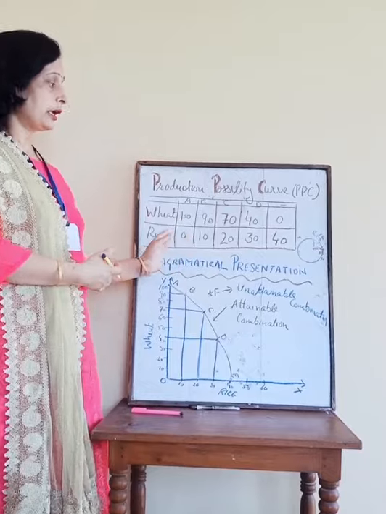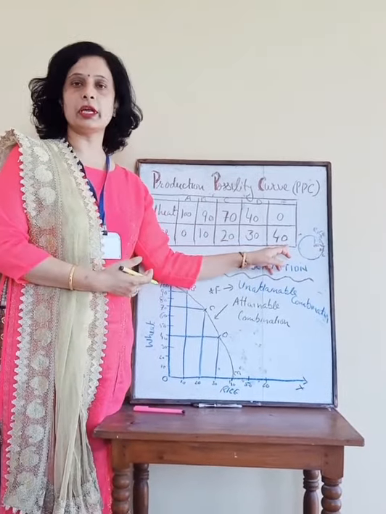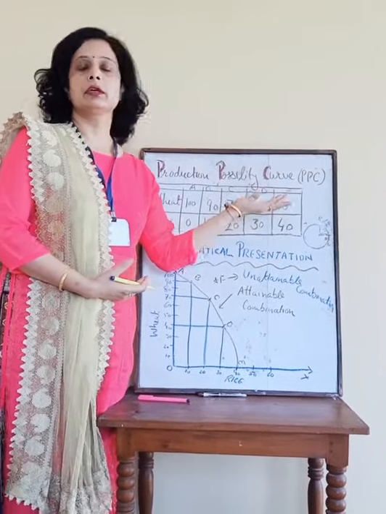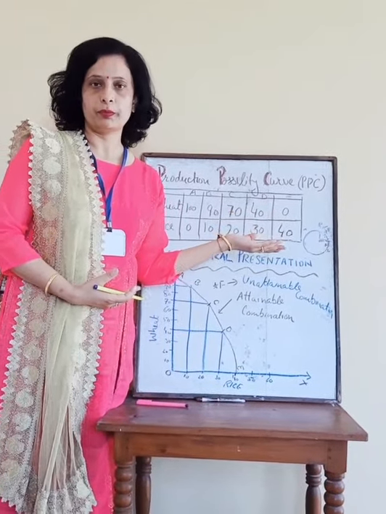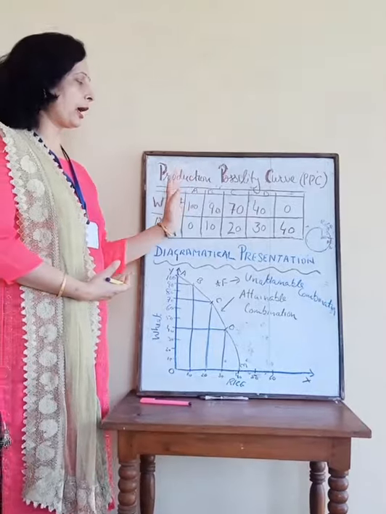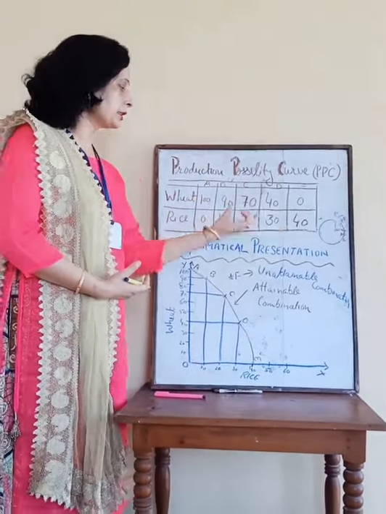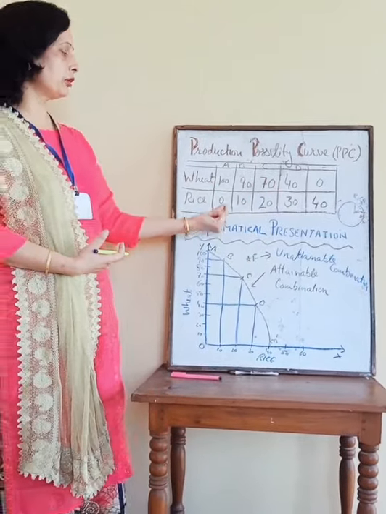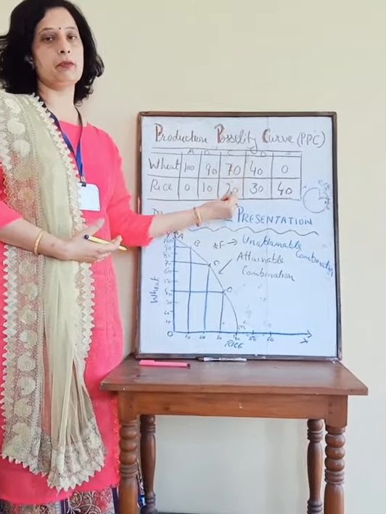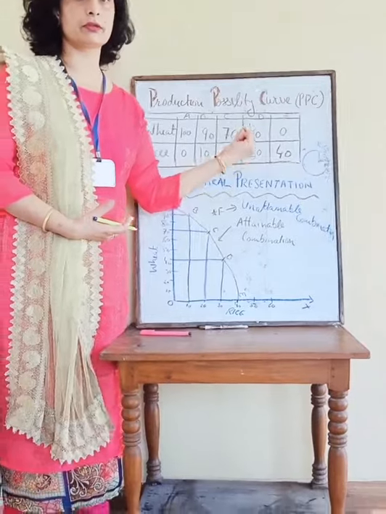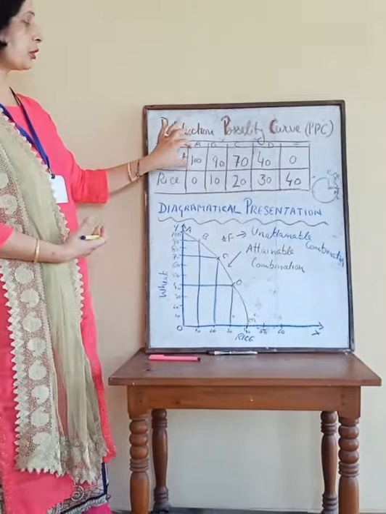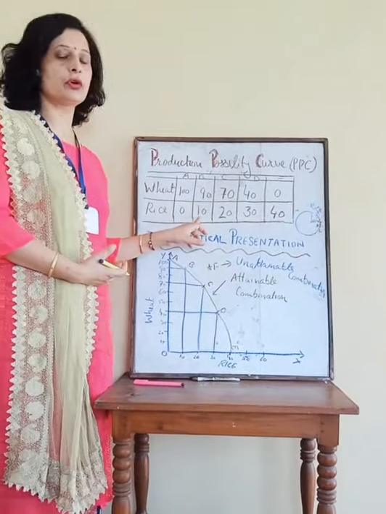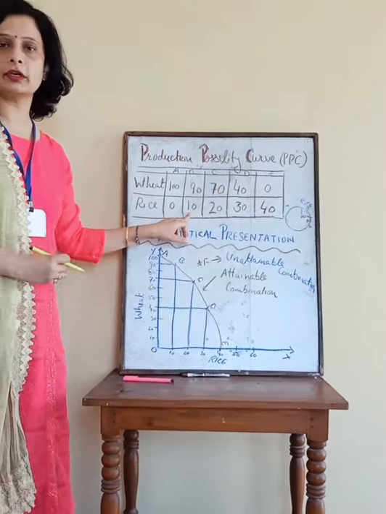Then if I want to produce only rice, then 40 quintal of rice I will produce, and wheat must be 0. Besides these two extremes, there are some other combinations also, where the producer will exchange wheat in place of rice, or rice in place of wheat. For example, if he is producing 100 quintal of wheat and wants to produce rice also, he has to sacrifice some quantity of wheat.